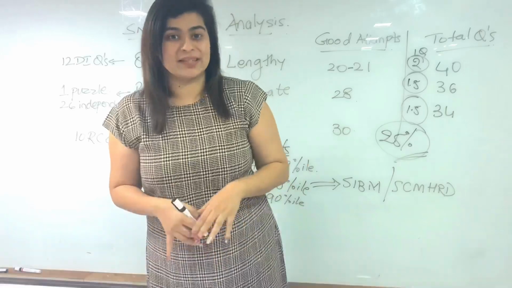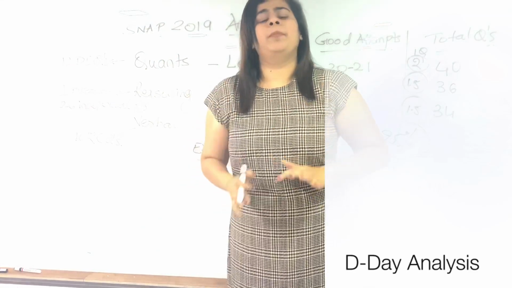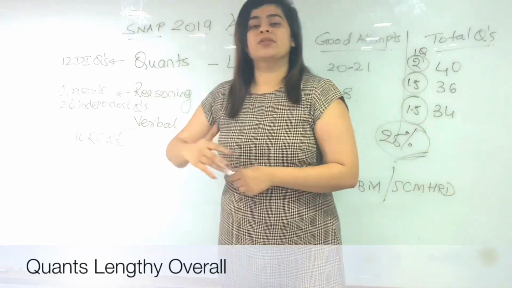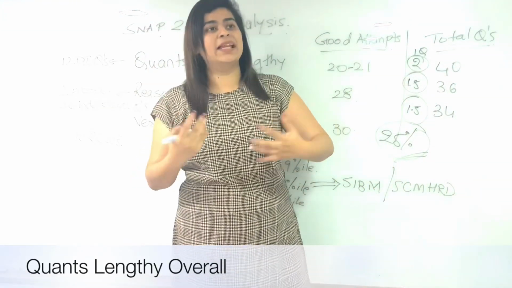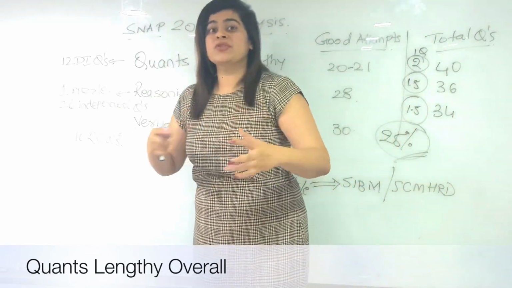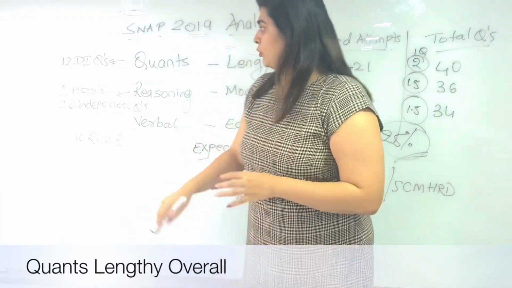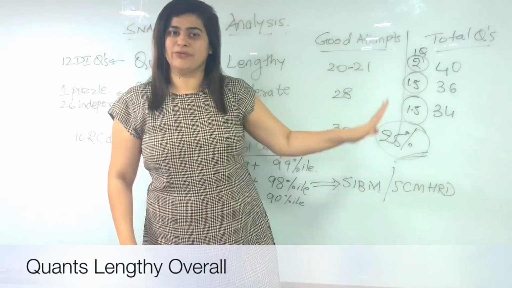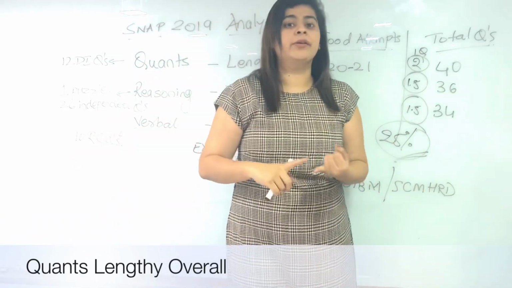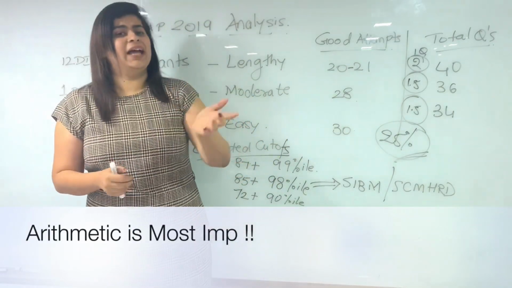Now let's see how today's exam was. If I look at the 2019 exam, overall difficulty wise it was at par with last year. Now if we analyze each section wise, quants overall was a little lengthy. Why was it lengthy? Because modern maths questions were a bit tough. Data interpretation even had Venn diagram questions, so it took some time to draw and solve them. 12 questions were of data interpretation out of the 40. Rest was all maths. In maths, majority questions as expected were arithmetic, second highest geometry, third highest number systems, and then modern maths questions.